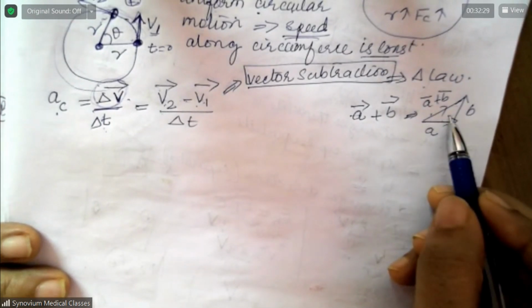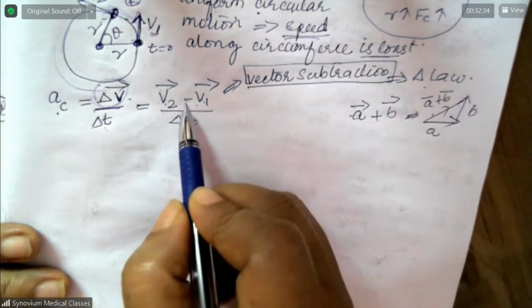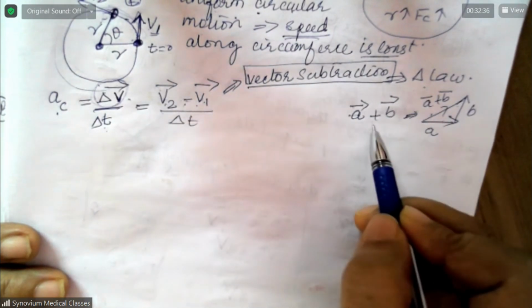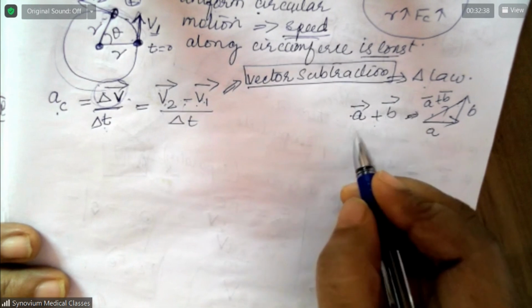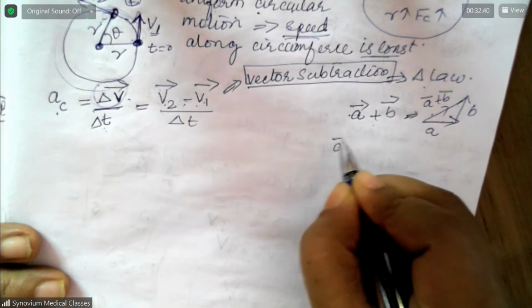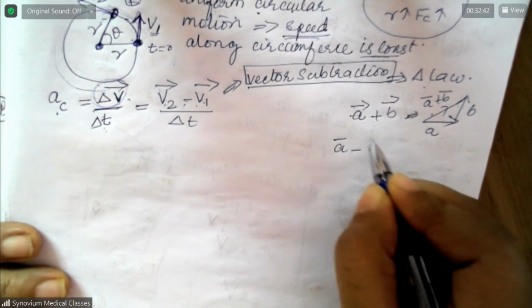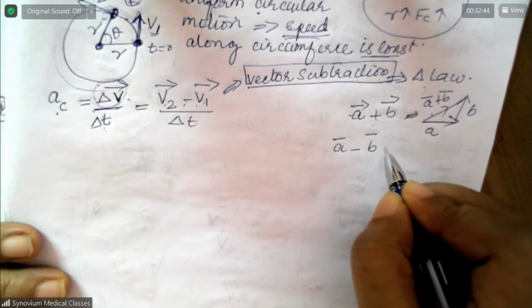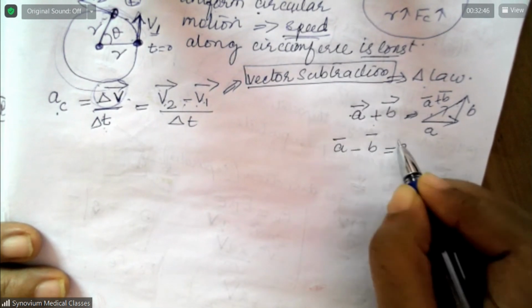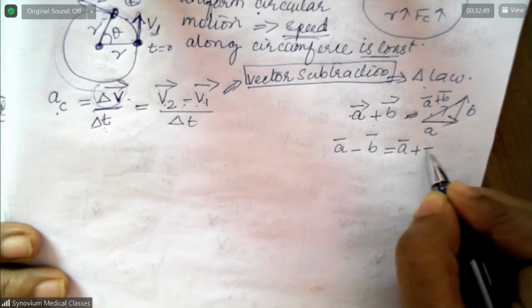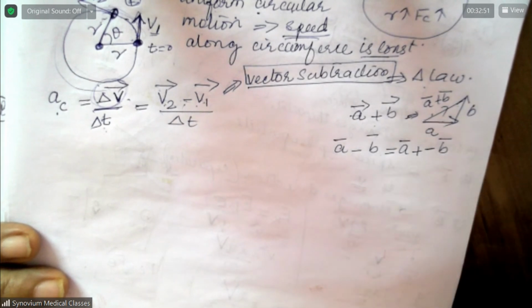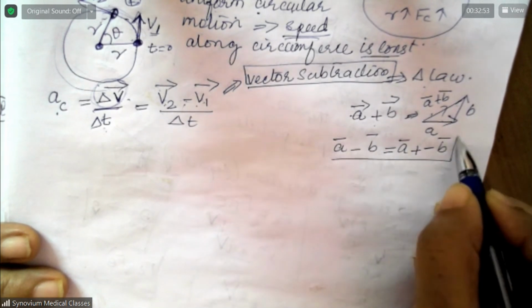This is the triangular law. Understood? Now what do we need? We need a subtraction. This is addition. For subtraction, what do we do? Vector A minus vector B. How will you do this? This is equal to vector A plus the negative of vector B. This is how you subtract.